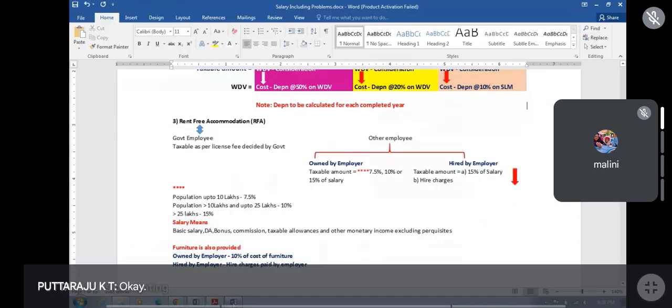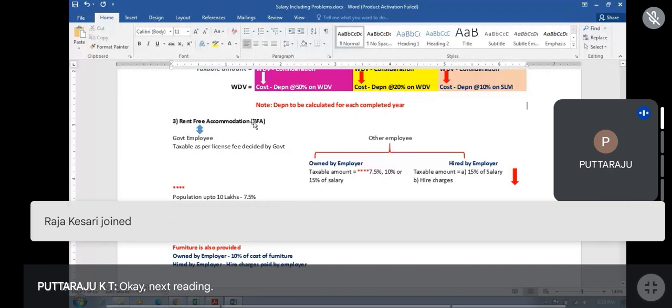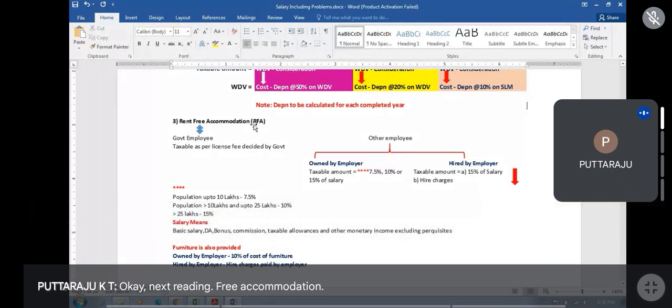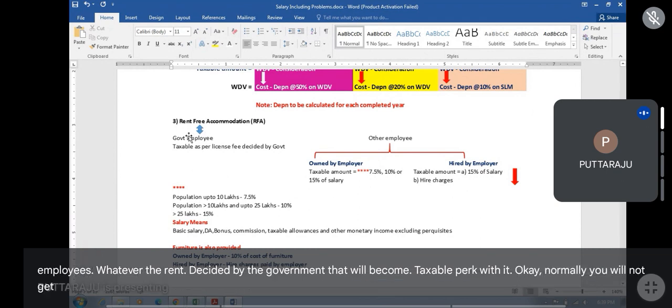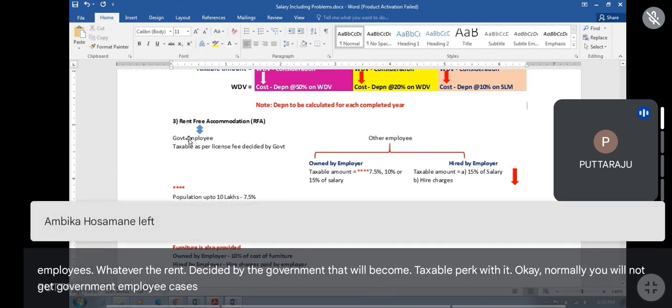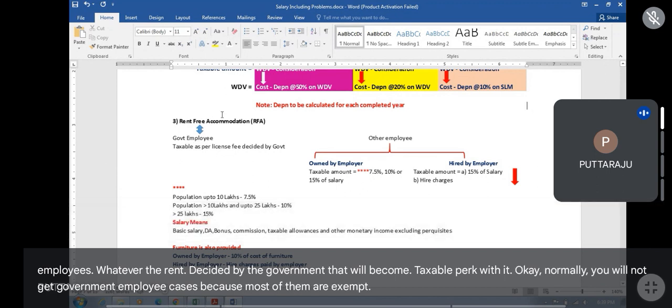Okay. Next heading, rent-free accommodation. If any rent-free accommodation is provided to government employees, whatever rent is decided by the government will become a taxable perquisite. Normally, you will not get government employee cases because most of them are exempt. You will get other than government employees in most of the problems.